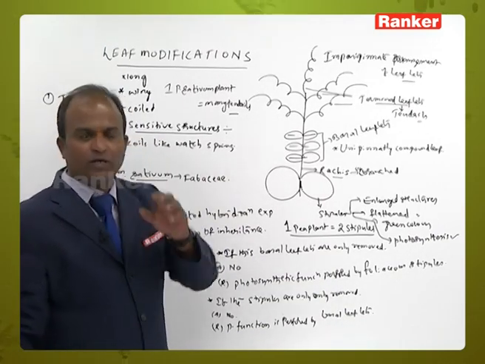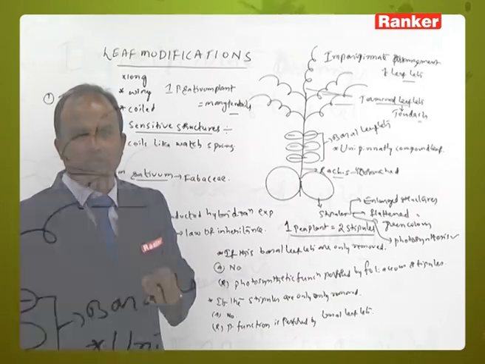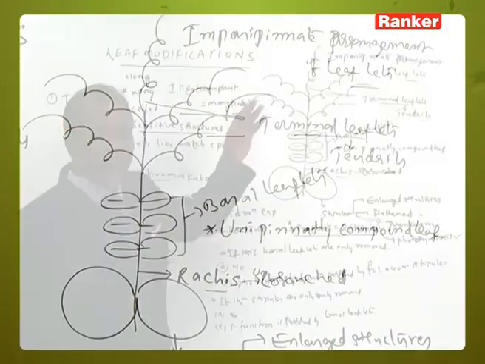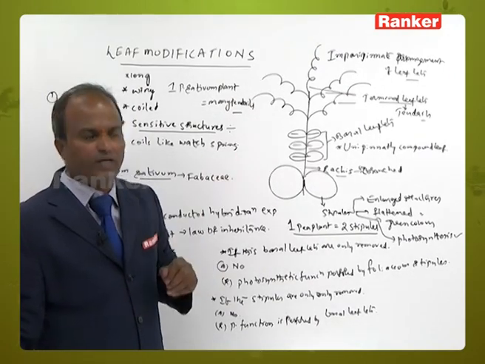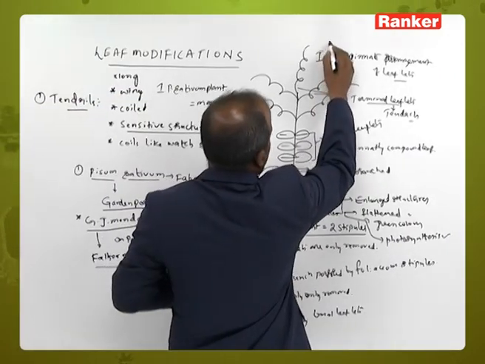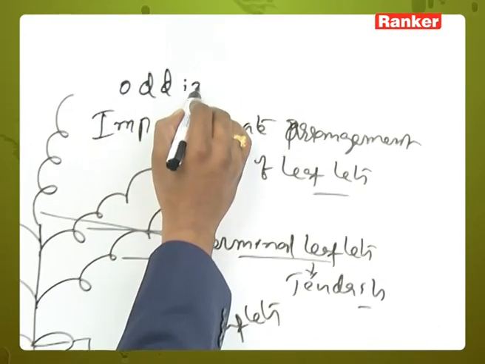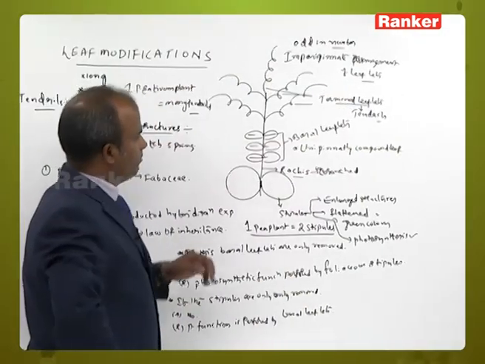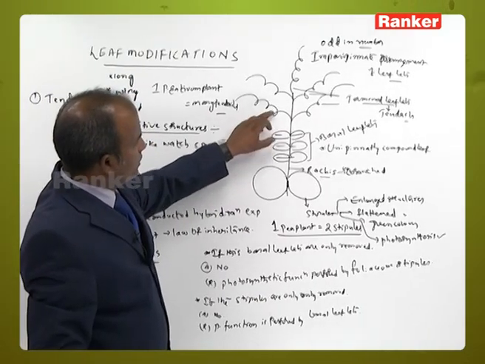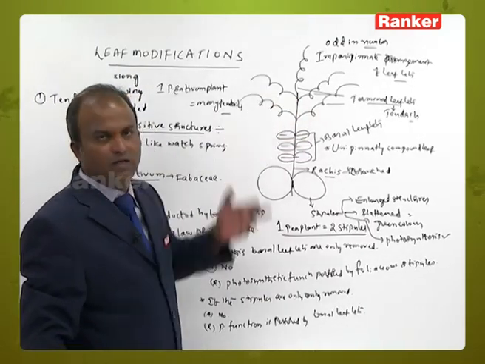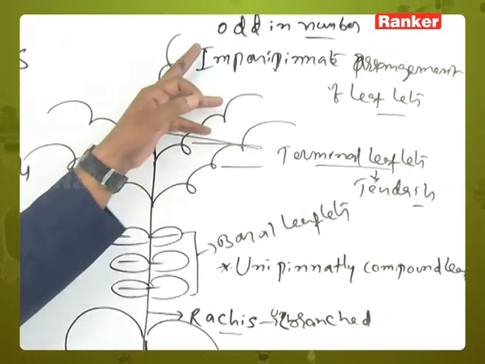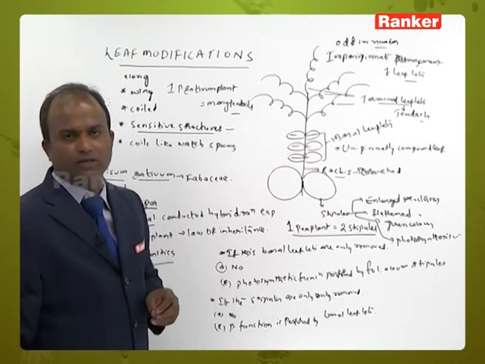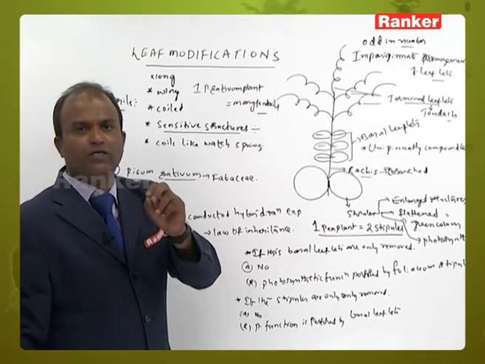Now see here, if imparipinnate arrangement of leaflets is present, are the leaflets odd in number or even in number? They are showing odd in number. That means here 6 leaflets, 7, 8, 9, 10, 11. Is that number odd or even? That is nothing but odd number.